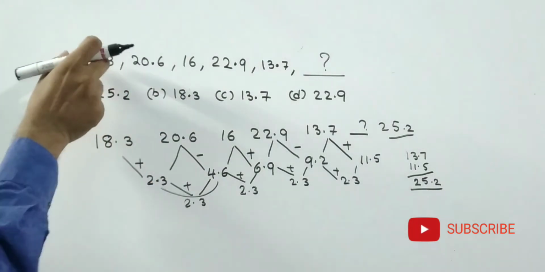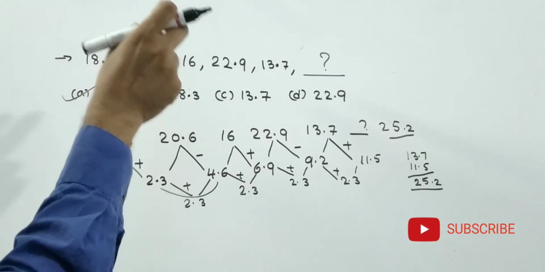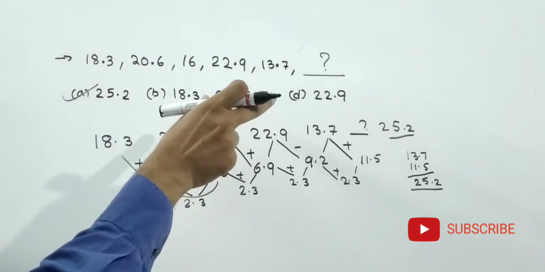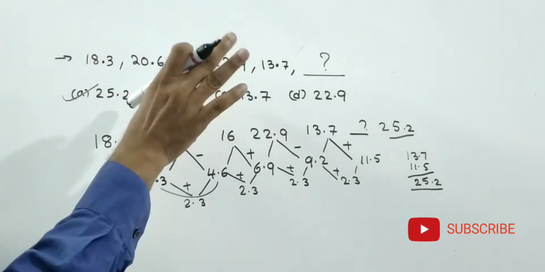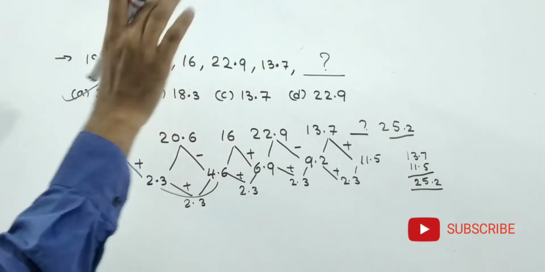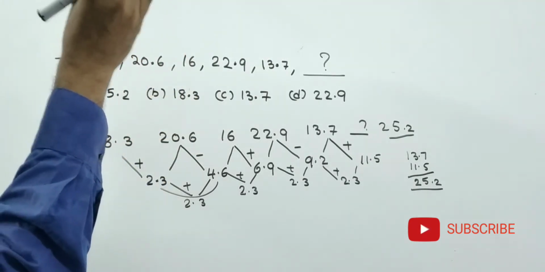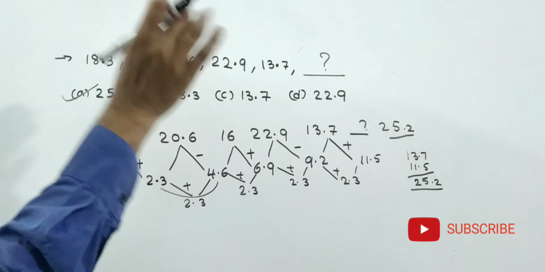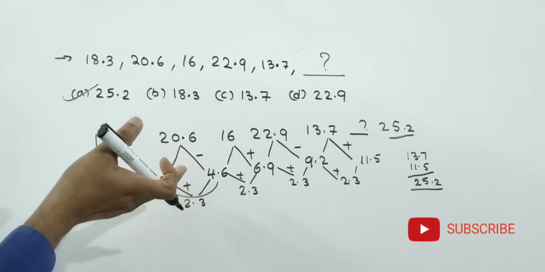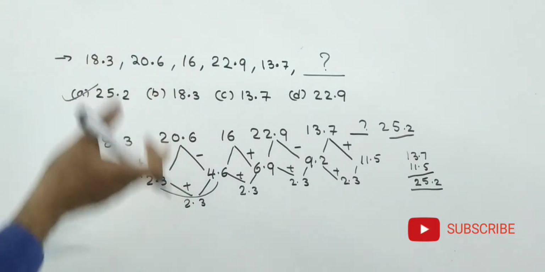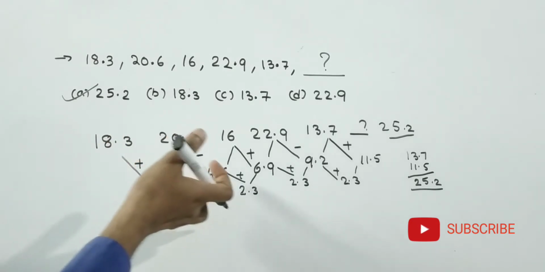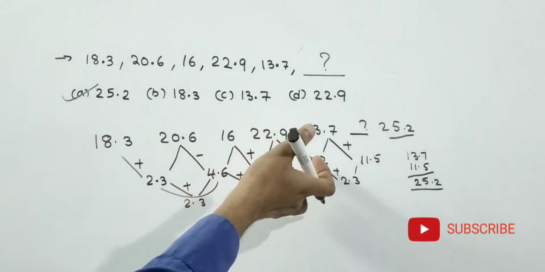See friends, no need to be afraid on seeing these points. These are not any cubes or squares of the numbers. There is no chance at all for cubes and squares, and also not multiples. So I straight away checked the difference, and I got 2.3, 4.6, 6.9, 9.2.